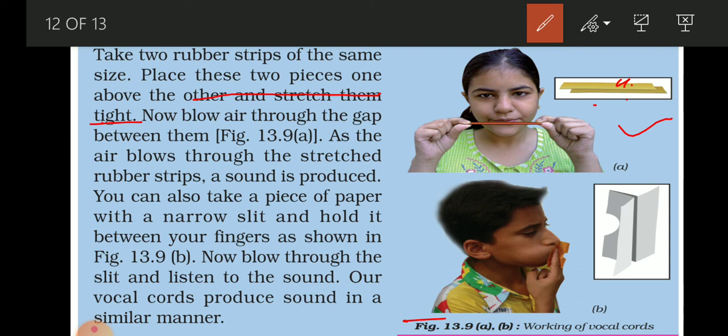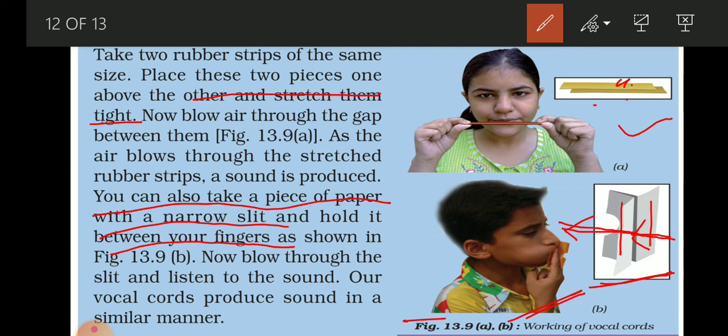Another experiment, or another activity, you can also do, it is also very easy. You can take a piece of paper with a narrow slit and hold it between your fingers as shown in the figure. So this is the paper in which you have to make the slit, and you can see the boy is holding the paper in such a way that the air blown from the mouth passes through the narrow strip of paper and comes out through this small opening. And while the air passes through this opening, the paper starts vibrating very fast and sound is produced.